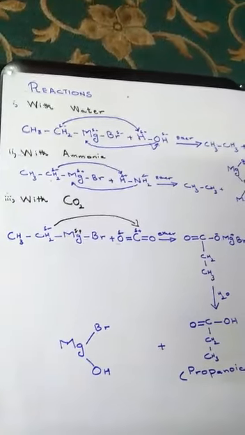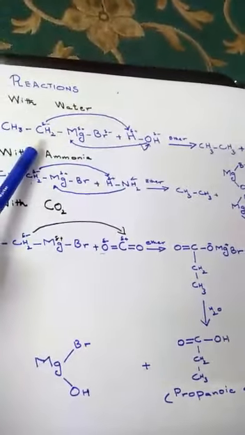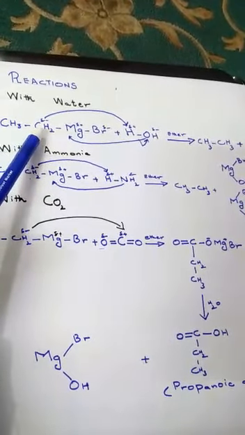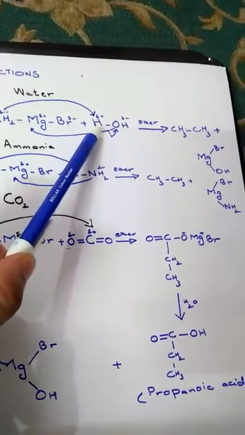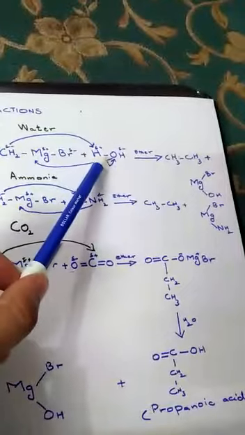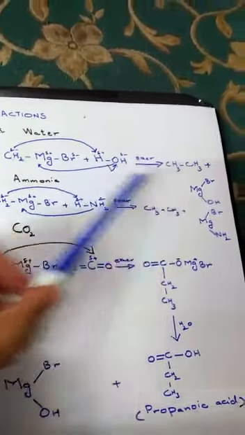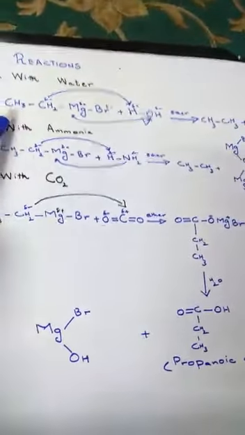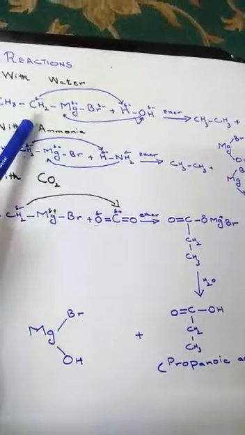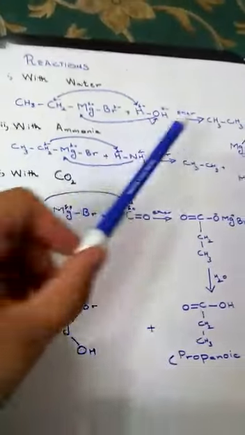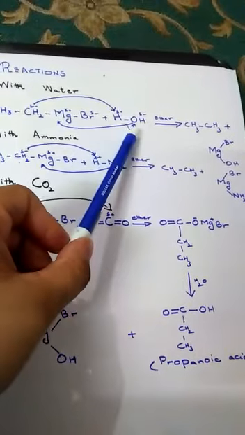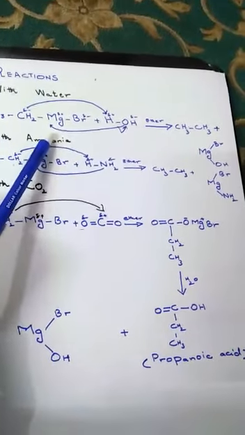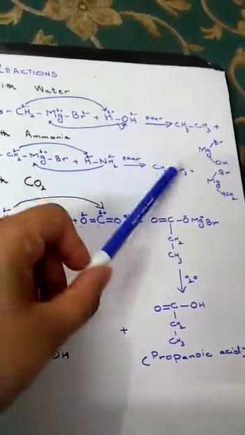Now, when the Grignard reagent reacts with water, the partial negative charge of the carbon atom will attach itself with the partial positive hydrogen atom of water, and ethane is formed. Look at this, CH3 bond CH2. This is bond formation. CH2 will react with H and gets CH3, giving CH3CH3 plus MgBr and OH will be attached. And this negative end of water will attach with positive MgBr. This product is formed, MgOHBr.